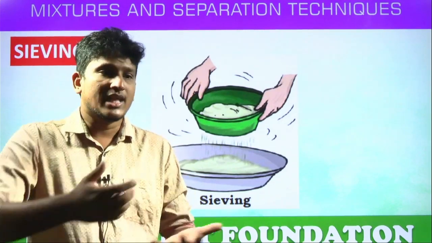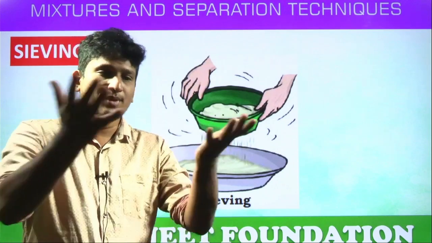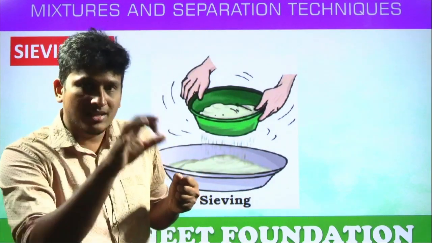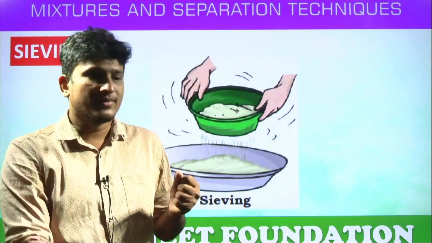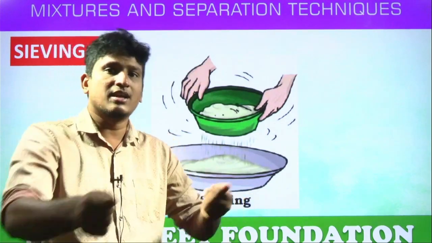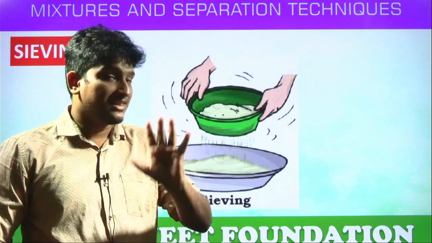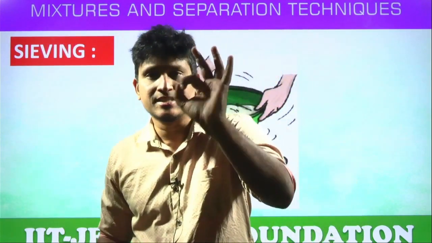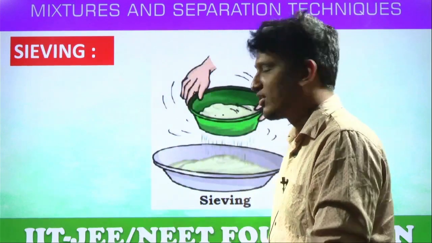What do they do? They have an iron mesh, and this sand is placed on the iron mesh. They do this zigzag motion. What will happen? The finer particles of sand will pass through and fall down, and the bigger stone particles will remain. They will separate that out. Understood? That technique is called the sieving technique. This technique works on what principle? The size of the unwanted particles and wanted particles.